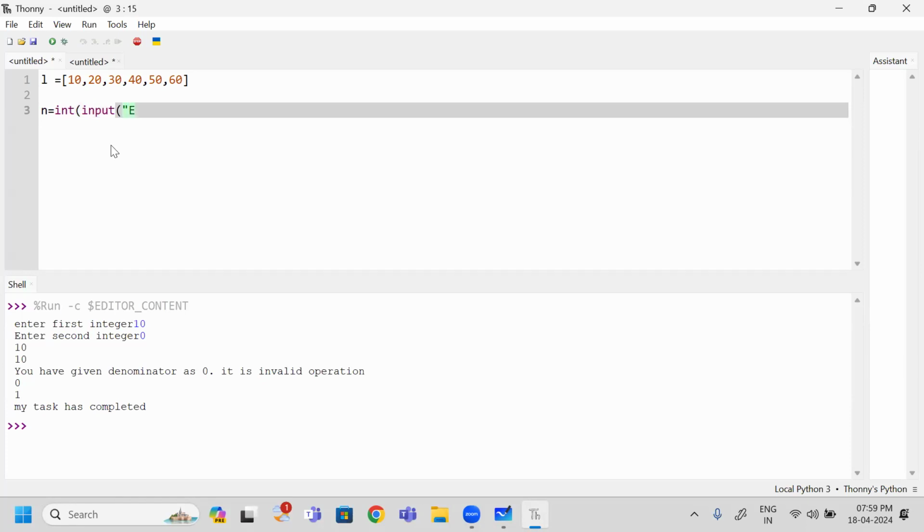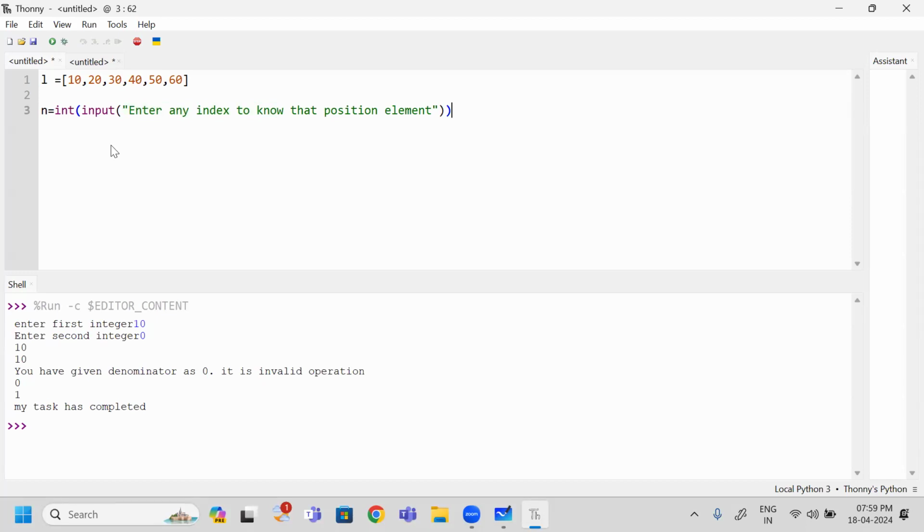So input: enter any index to know that position element. What I am asking is for the end user to give one index. If the user gives any index, that index position element I am going to print.